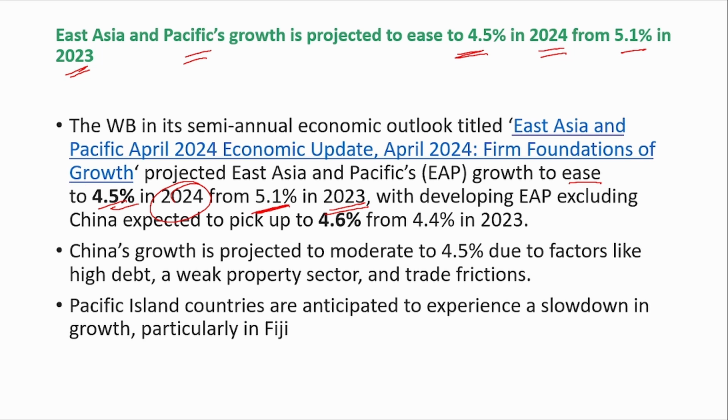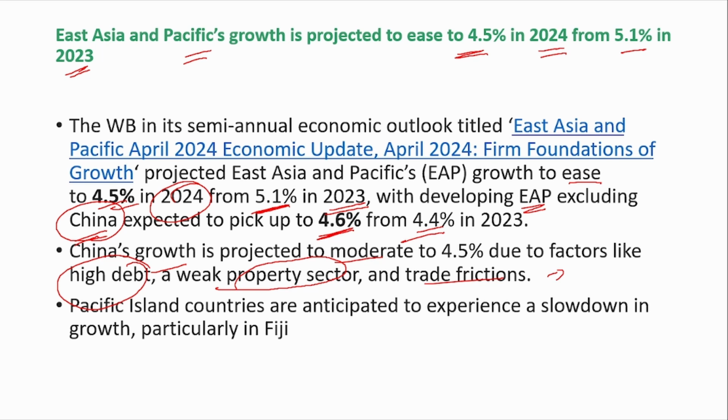While developing East Asia and Pacific, excluding China, is expected to pick up to 4.6% from 4.4%, China is projected to moderate because of factors like high debt, a weak property sector and trade frictions.